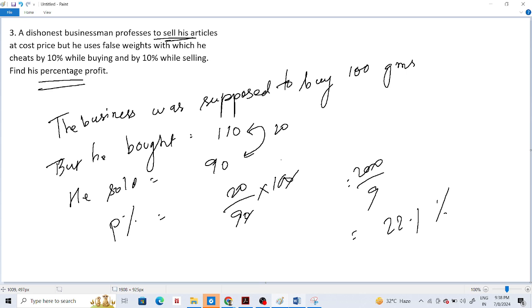There is one more sum left, so that we will do on the next day, because Shitama and her mom need to leave also. Okay, so one more sum is there that we will do on the next day, and then we will do past year questions. Okay, because we have more or less covered all the different types of profit and loss sums. So next coming Friday, what we will do is series questions from past year, and profit and loss from past year.